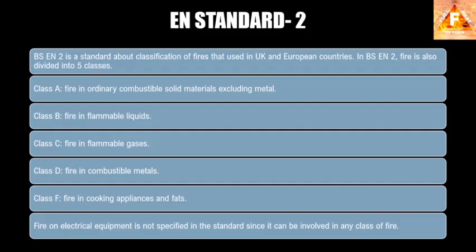BS-EN. Here the BS stands for British Standards, EN is the European standard, and BS-EN is the British adoption of EN standards with some changes. And as per BS-EN2, fire is also divided into 5 classes. Here the class A, B, C and D are the same as the ISO standard, and again a class F is introduced, which is for fire in cooking appliances or kitchen fires.